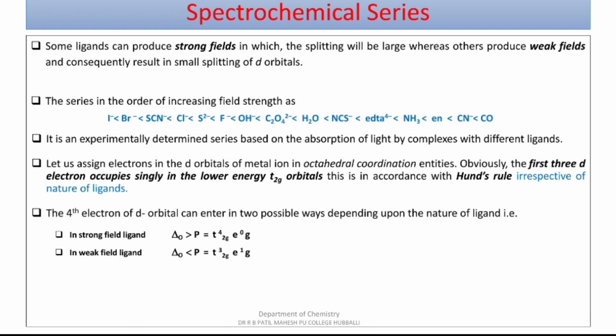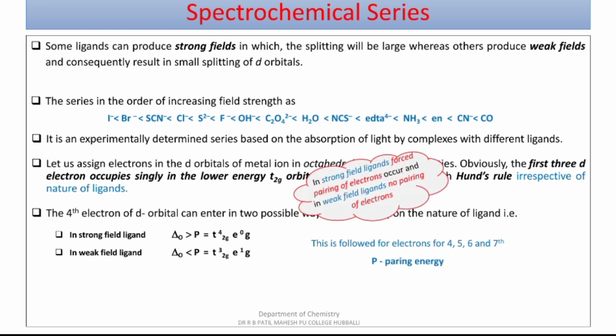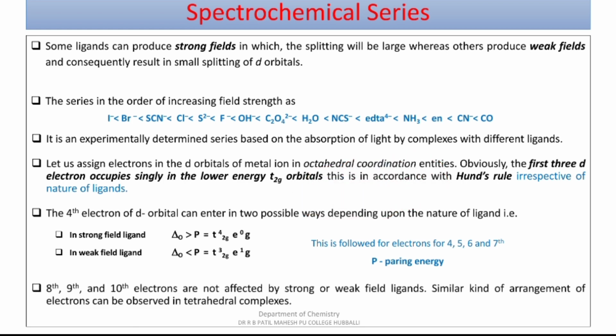Here eg is a higher energy level and the electron enters the higher energy level, which can be observed for the 4th, 5th, 6th and 7th electron, where P is pairing energy. Remember, in a strong field ligand there is forced pairing of electrons, whereas in weak field ligand there is no forced pairing, leading to the formation of singly occupied orbitals. Next, the 8th, 9th and 10th electrons are not affected by strong or weak field ligands. The same pattern is followed for tetrahedral complexes also.